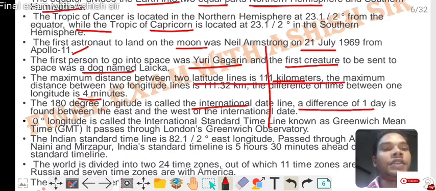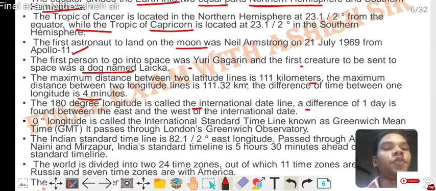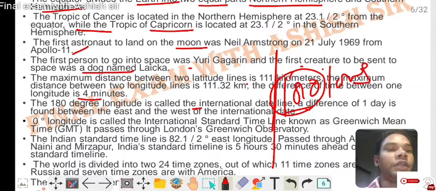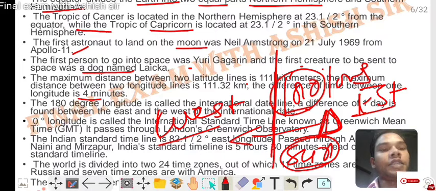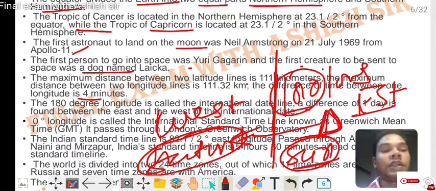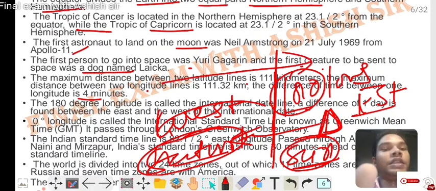If you stand on the 180-degree longitude and walk across the line, going from west to east, the day changes. If it is Sunday on one side, then on the other side it is Saturday. So going from west to east, you go from Sunday to Saturday, and going from east to west you go the other way. It's clear.